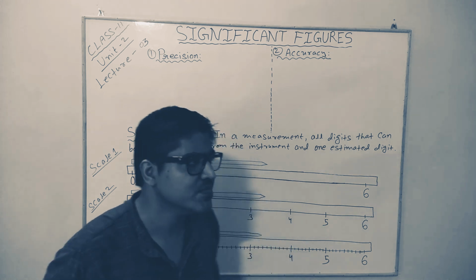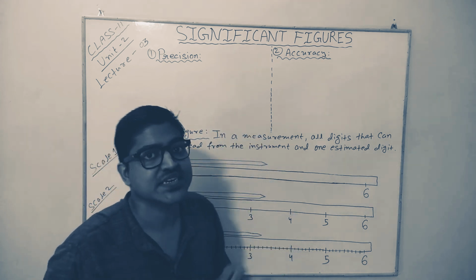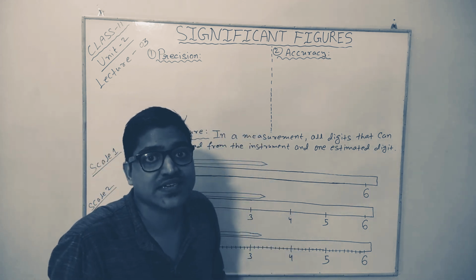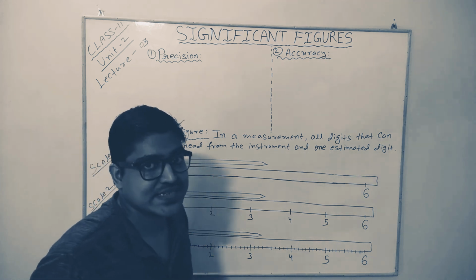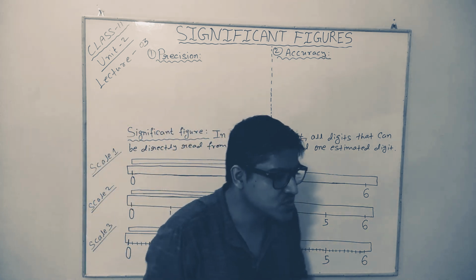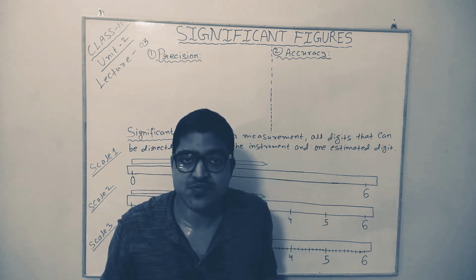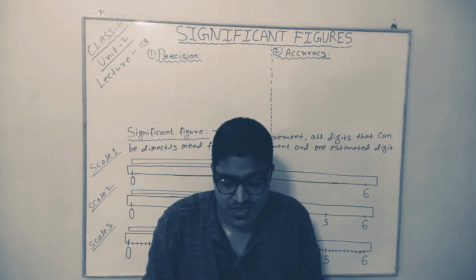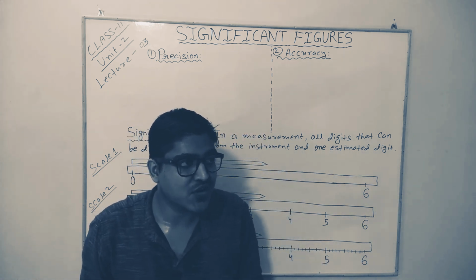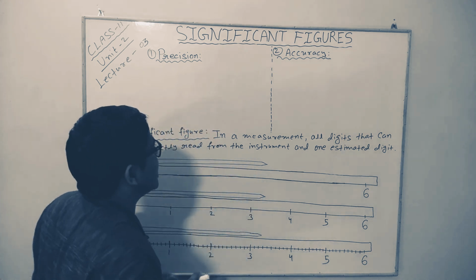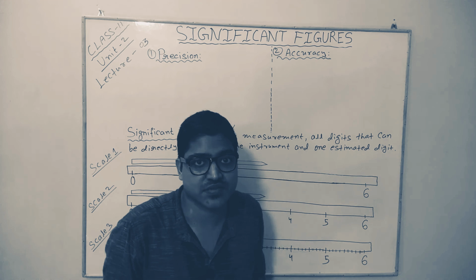But in the field of science, the difference between precision and accuracy is huge. Let's understand what is the difference between these two terms. To understand it, I am giving you an example. Suppose I want to measure the mass of my body using a weighing machine. To do this, I stood on it and it gave me a reading of 73 kilograms.